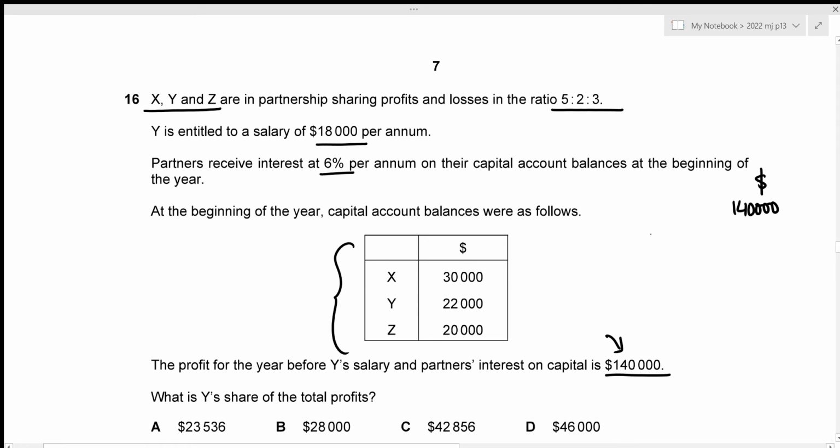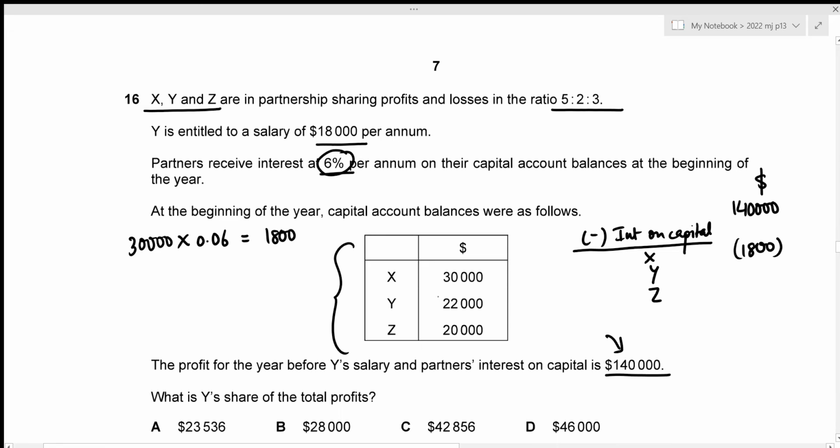So we just need to subtract the interest on capital. This is to be subtracted for all 3 partners, X, Y, and Z, and the interest is 6%. So for X, that would be his capital balance of 30,000 times 6%, which is 0.06, which results in the value of 1,800. This should be subtracted.